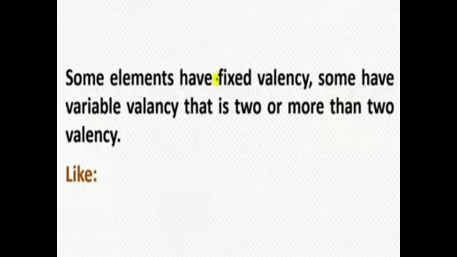Some elements have fixed valencies and some have variable valencies, that is, 2 or more valencies. The valencies or charges on the ions must balance. For example, there are 2 forms of copper.